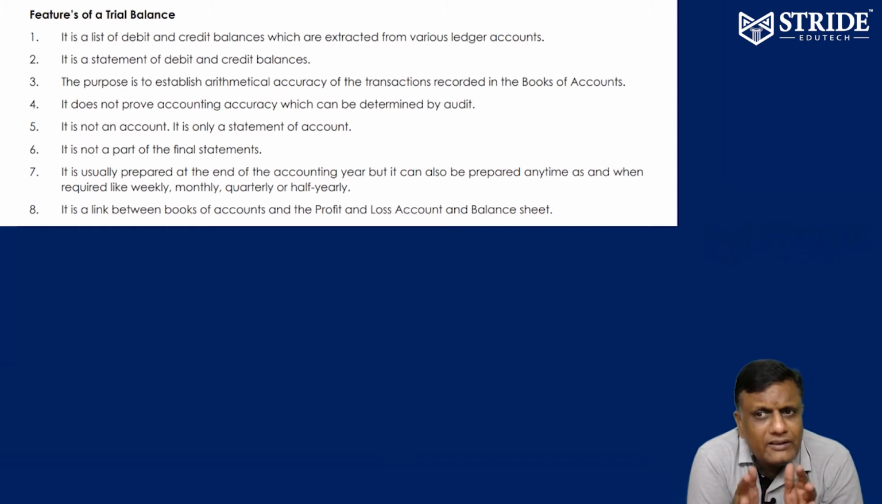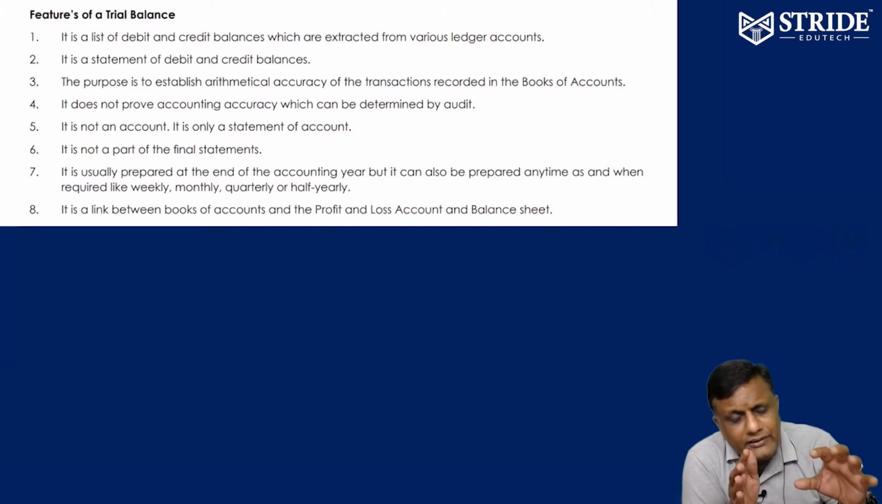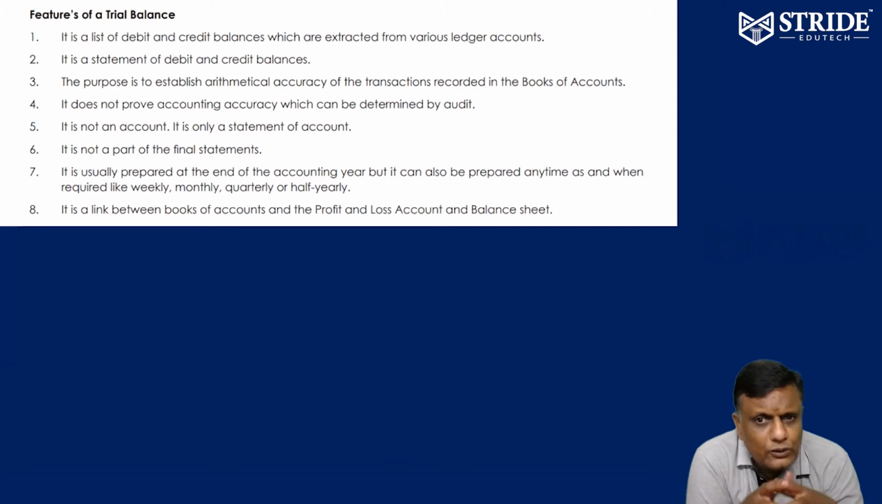Let's see what the features of trial balance are. Number 1, it is a list of debit and credit balances extracted from the various ledger accounts. Number 2, it is a statement of debit and credit balances. Number 3, it is to establish the arithmetical accuracy of the transactions, whether each and every ledger is arithmetically correct. Is there any clerical error? We can check it out. It is not mainly applicable for audit purposes. It is applicable for arithmetical accuracy purposes only.